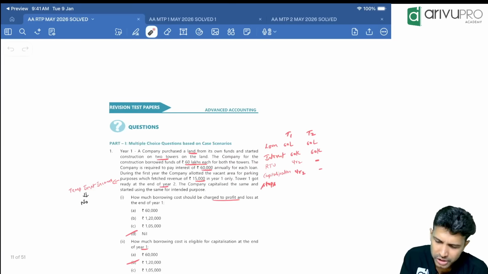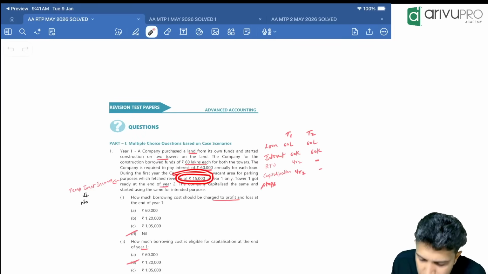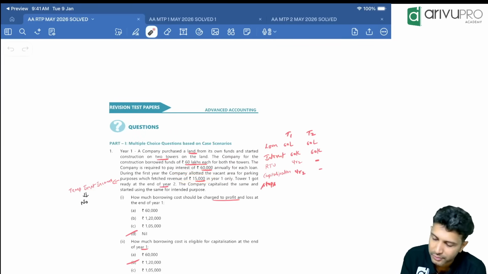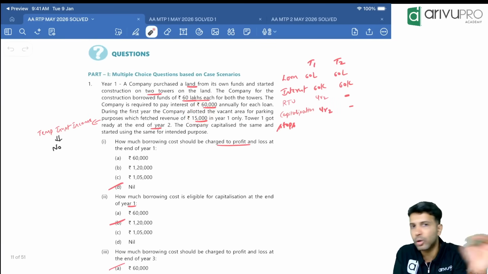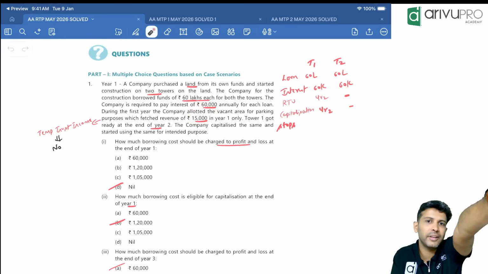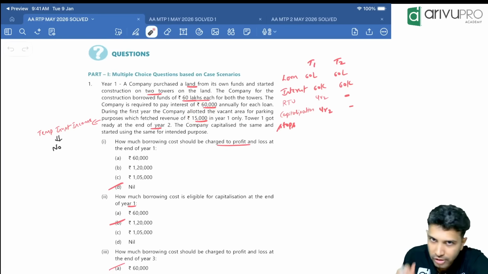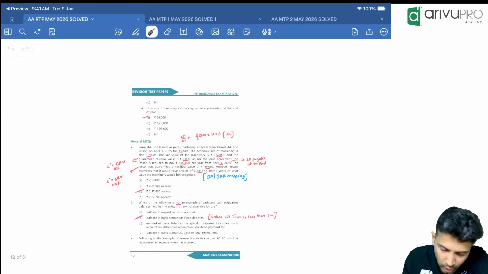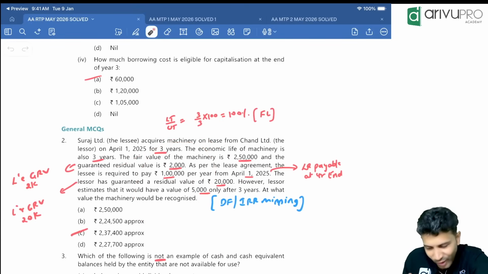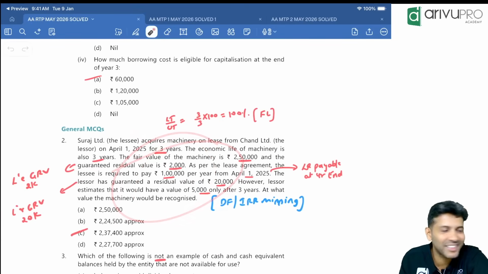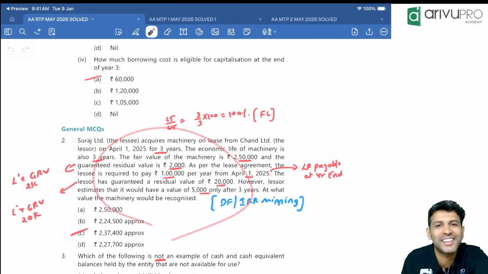Okay, simple question, good one, but don't do any adjustment for this 15,000. That's the takeaway of this case study. Okay, because this is not a temporary investment income out of the loan. Land we let out and earned income out of this. So that is not temporary income to be adjusted. Okay. Now this case, this is a good case actually, right? Okay, but I feel for a 2 marker, this is not at all a number to be asked.